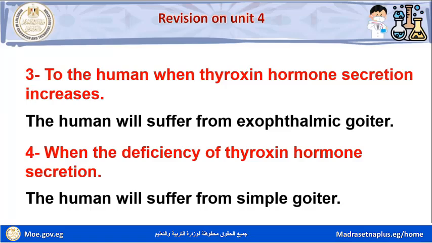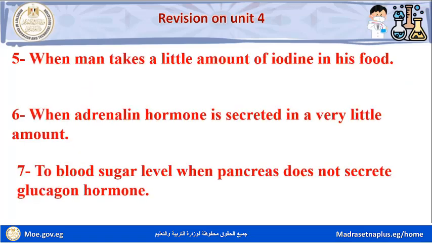When thyroxine hormone secretion increases, the human will suffer from exophthalmic goiter, and when there is a deficiency of thyroxine hormone secretion, meaning a decrease here, the human will suffer from simple goiter.